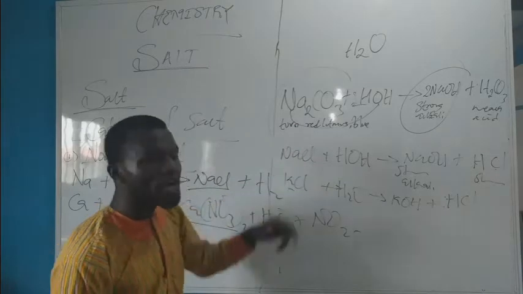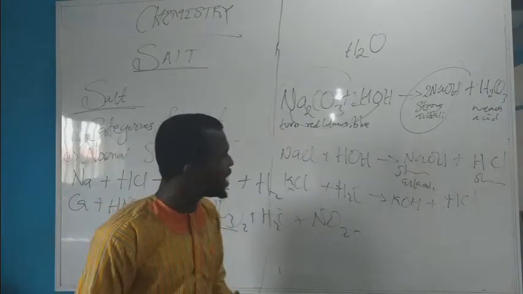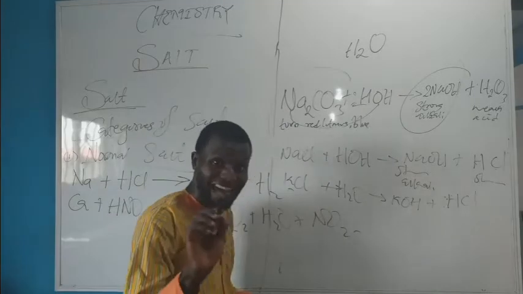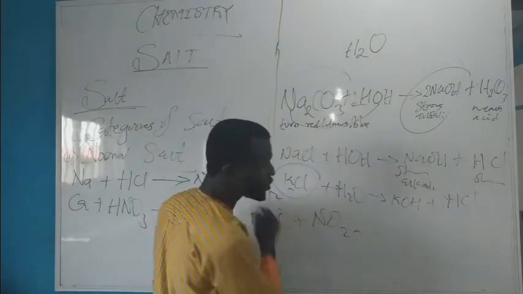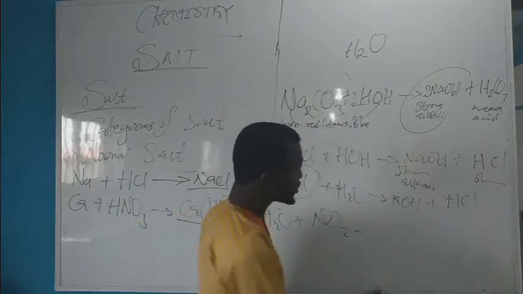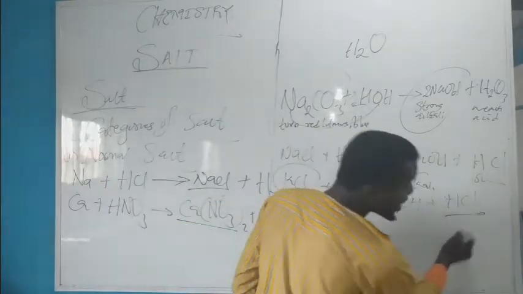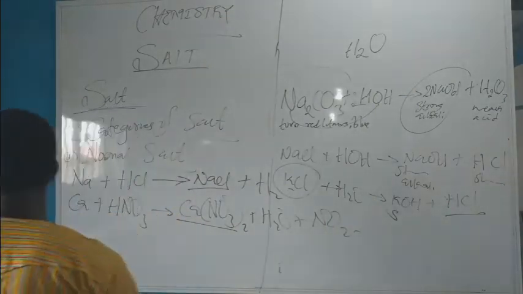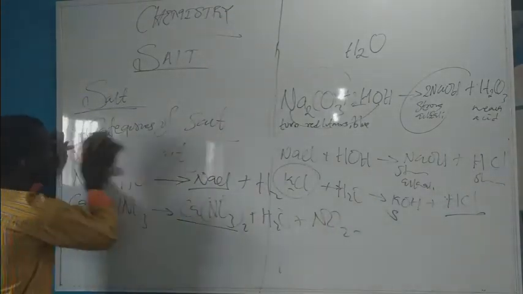So to discourage arrhythmia, patients are advised to consume potassium chloride. Of course, it's a neutral salt as evident in the equation of reaction: strong alkaline, strong acid. Now, that is for normal salt.